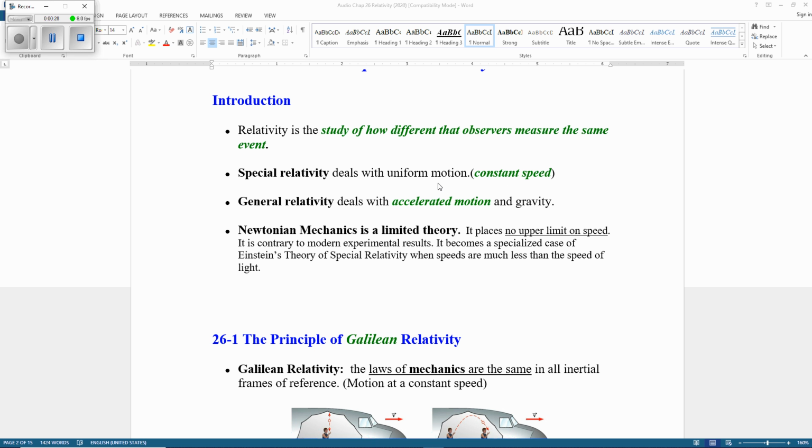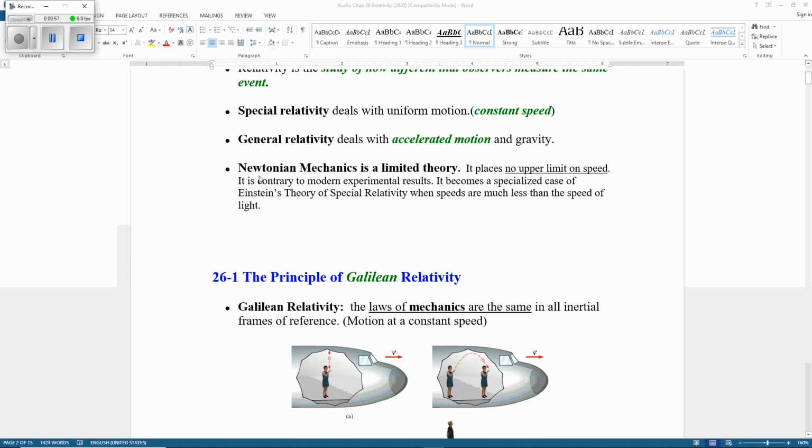That means you can go very fast, close to the speed of light, but it must be constant, not accelerating. General relativity deals with accelerated motion, when velocity can change, and also discusses the theory of gravity. So we're going to concentrate on special relativity only.